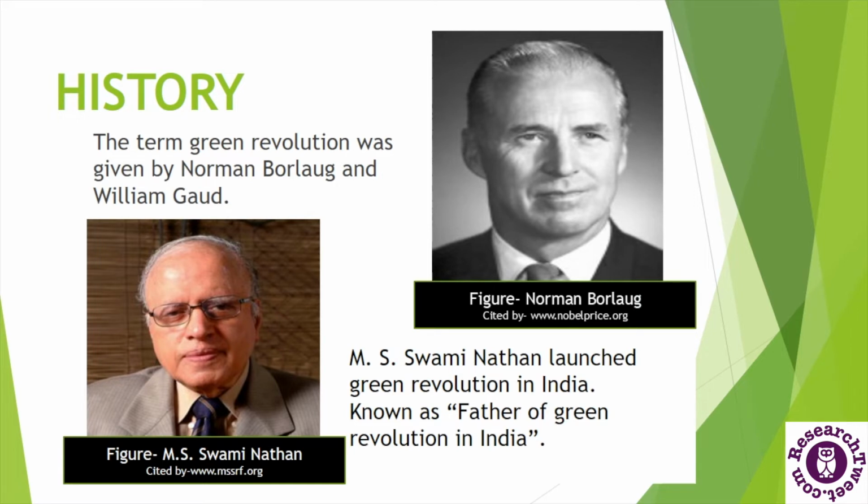Now the project was first initiated by Norman Borlaug. He was an American scientist and he developed a disease-resistant high-yielding variety of wheat. The revolution first started in Mexico, where Norman Borlaug introduced the variety of wheat and became able to produce more wheat. Later it spread worldwide in the late 1950s and 1960s. In India, the father of the Green Revolution is called Mr. M.S. Swaminathan. He was also a geneticist and started the Green Revolution in India.